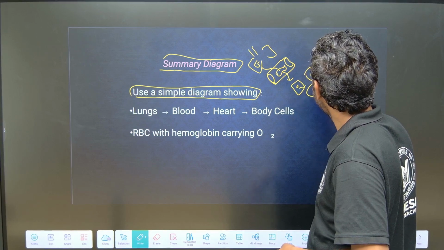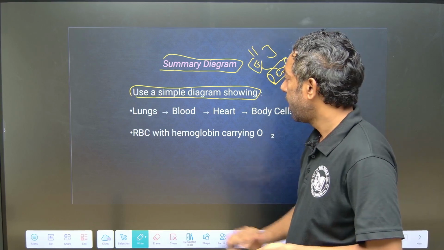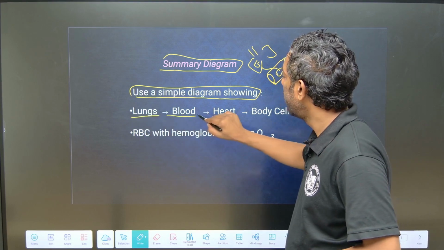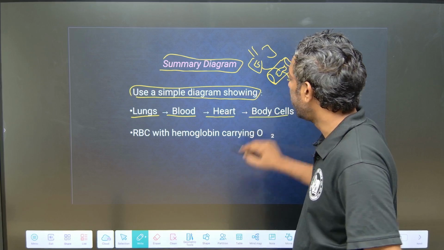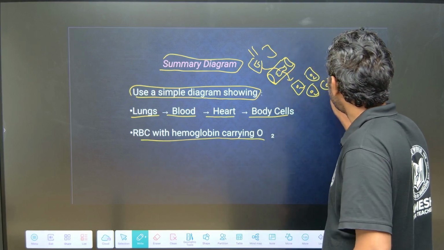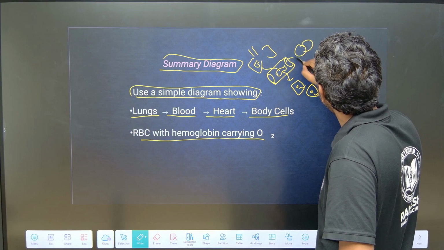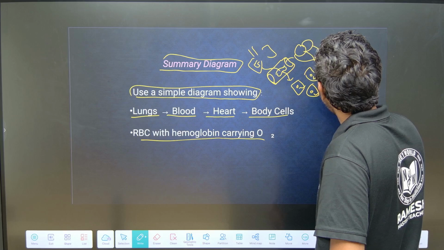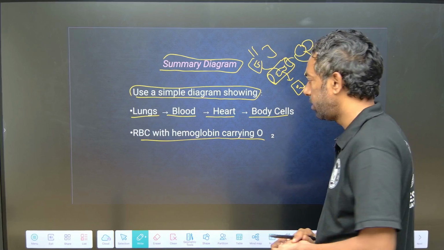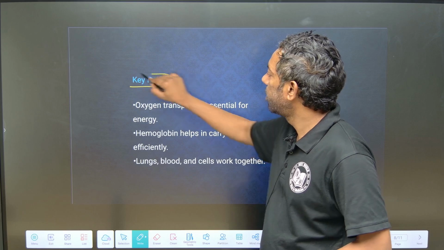This is the simple diagram. First lungs to blood, blood to heart, heart to body cells, and RBC hemoglobin carries oxygen.